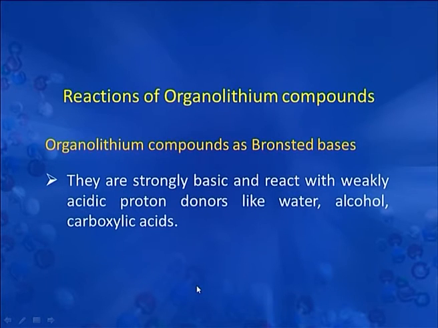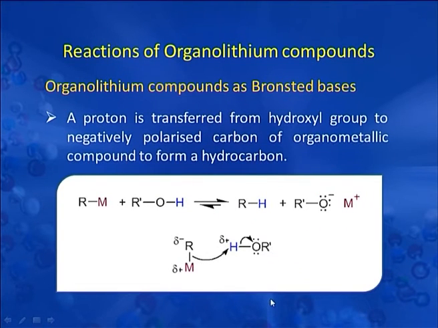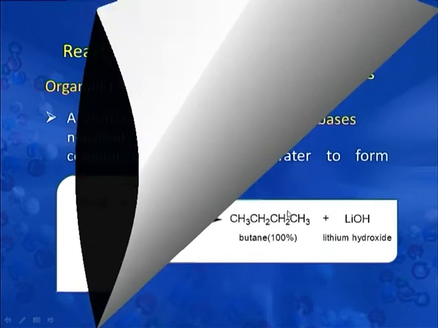They are strongly basic and react with weakly acidic proton donors like water, alcohol, and carboxylic acids. A proton is transferred from the hydroxyl group to the negatively polarized carbon of the organometallic compound to form a hydrocarbon. As you can see here, this is the organometallic compound. The proton from the alcohol has been transferred to the organometallic compound and there is formation of a hydrocarbon.